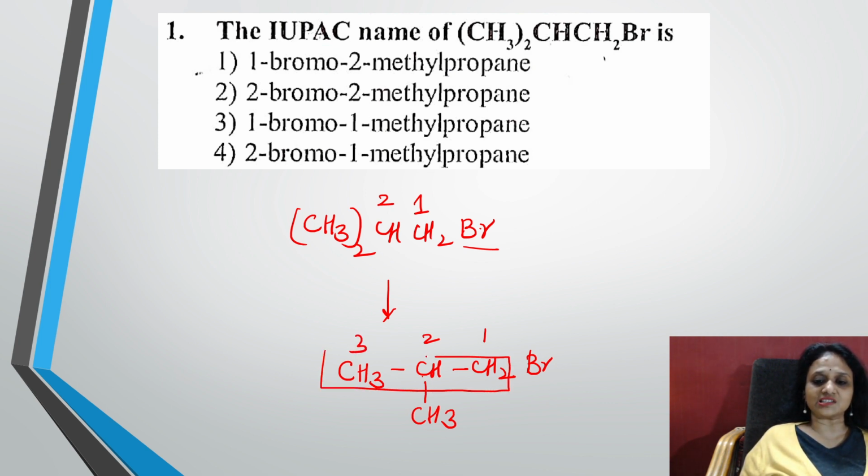So how does it go? The parent chain is prop. So how will I name it? I name it as 1 bromo, 2 methyl, propane. Easy. 1 bromo, start from here, 2 methyl and propane. So the first option is right. Easy, isn't it, students? Very good.